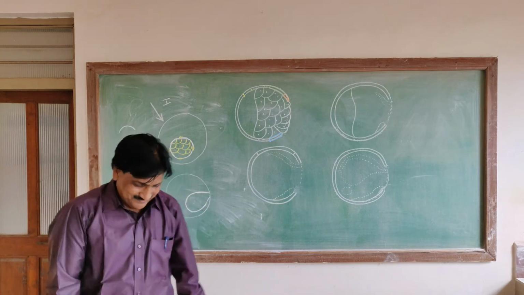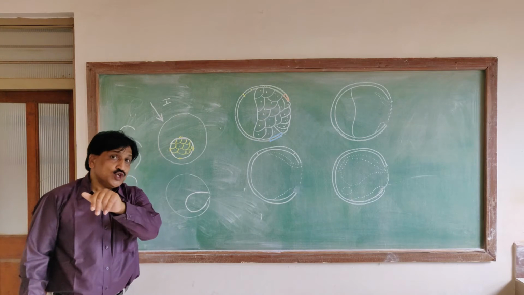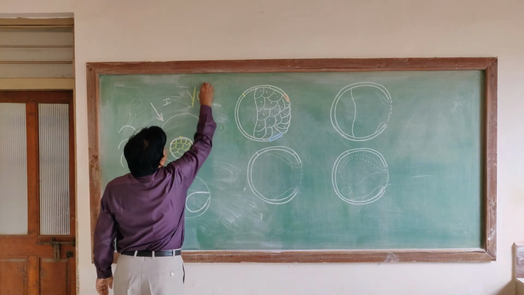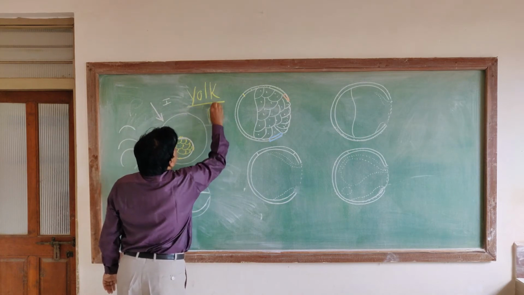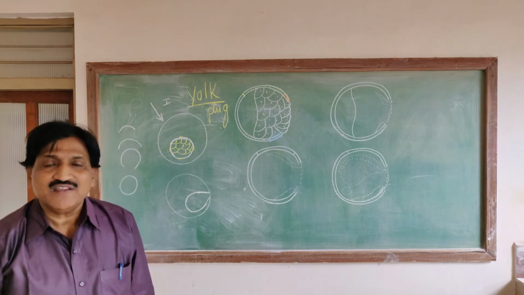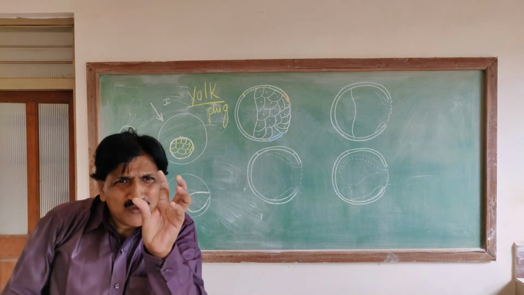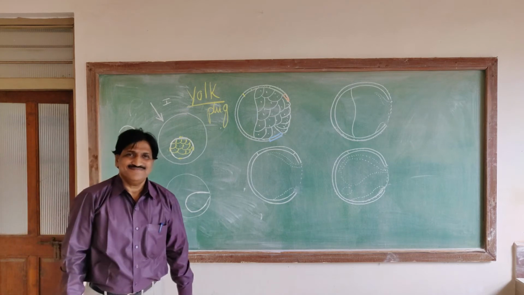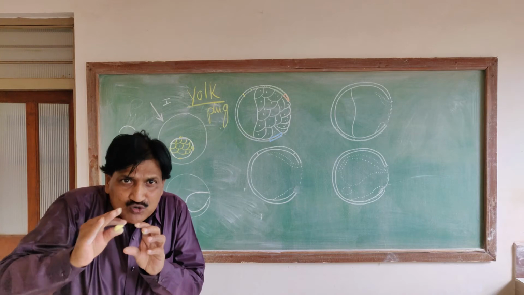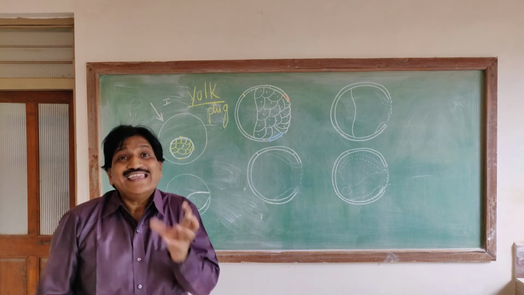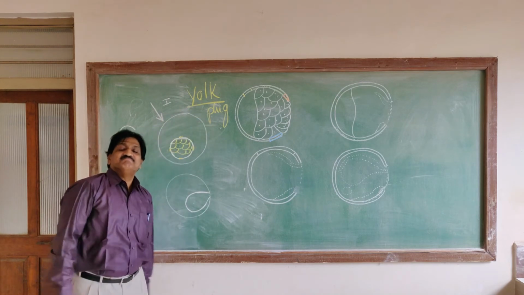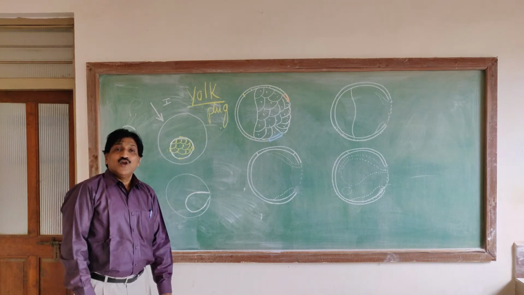Now here there is a question: what is the yolk plug? Some of the endodermal cells project outside through the blastopore in the form of a plug. That plug is called the yolk plug.